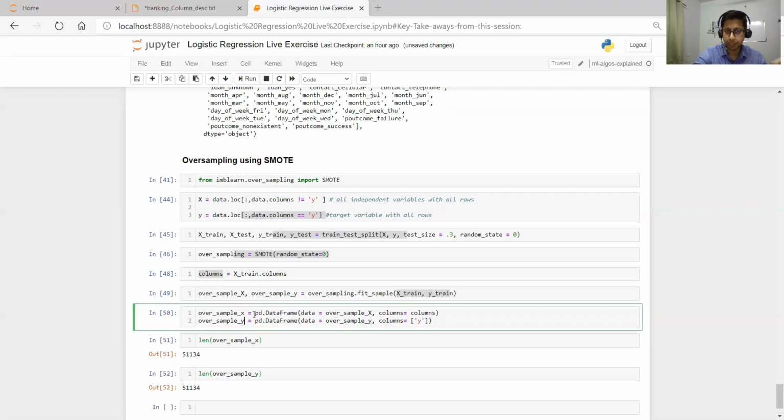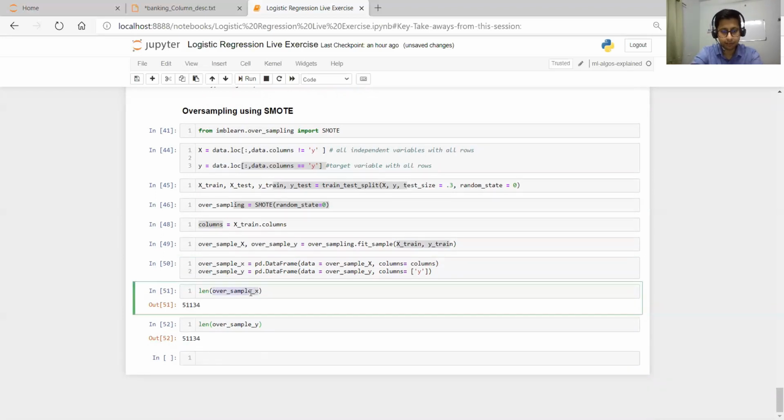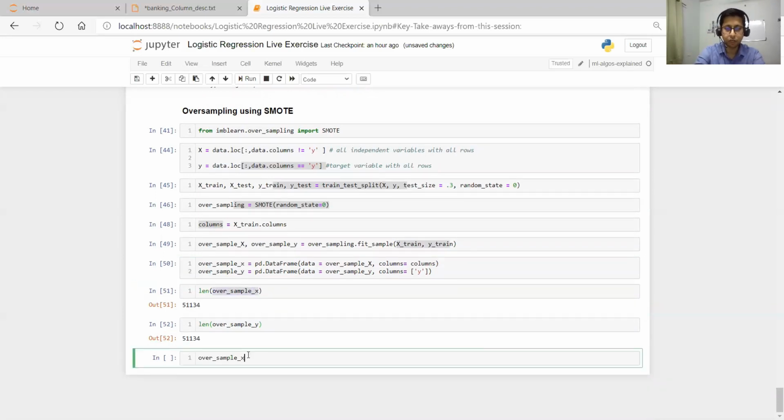After oversampling, whatever dataset you got, this one contains the independent variables and this one contains the dependent variable. Because we have kept them in separate data sets, I wanted to validate that they both have an equal number. Let's see the length of the majority and minority class.